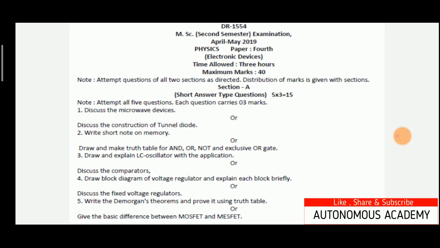That means in output we will have the fixed output DC voltage, and this output DC voltage can either be positive or it can be negative. For example, the 78 series voltage regulator ICs can produce positive fixed DC voltage, while 79 series voltage regulator ICs can produce negative fixed DC voltages. So this was the discussion on the voltage regulators.